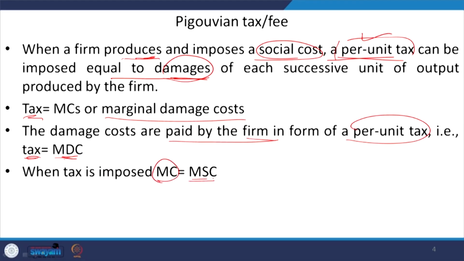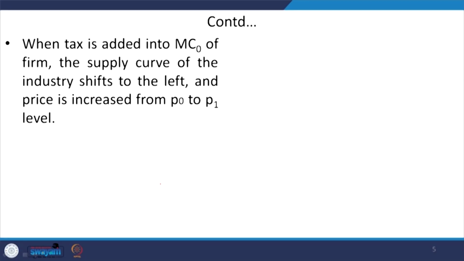It will be equivalent to your marginal social cost. So, that is why you can say this marginal cost is equivalent to the marginal social cost when the tax is imposed. So, in this context, let us just remember how a particular farm is generating its production, and how, in a perfectly competitive market, the farm is a price taker. So, now we will be talking about the case of the industry and the production,